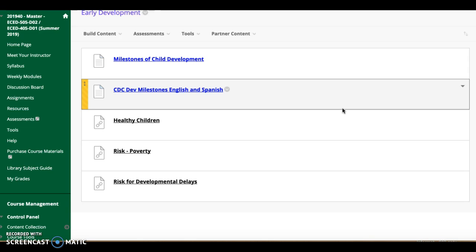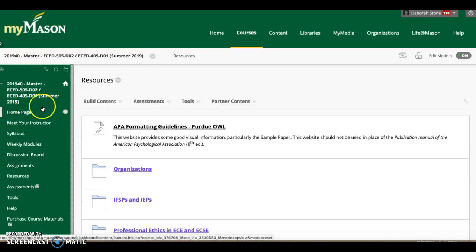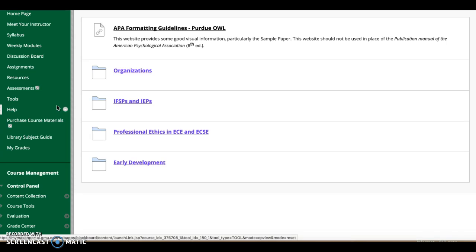So whenever you're thinking about what's going on in your classroom or when working with young children with disabilities, make sure you have a very in-depth understanding of typical child development. So here are some resources to help you do that. So that is our resources section. If I find some other resources, I'll add them here, and I'll let you know through an announcement and email that I've added a different section of resources, or if somebody sends me something or something's published that looks really good, I'll go ahead and link it here. So those are the main sections that you're going to be using.